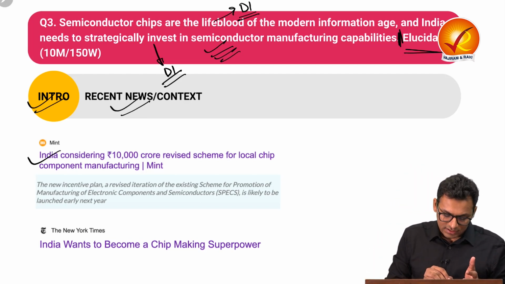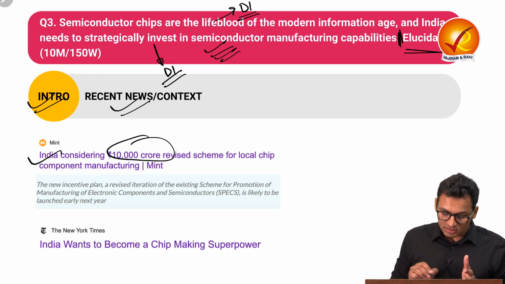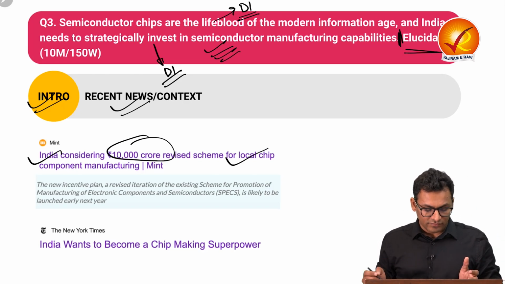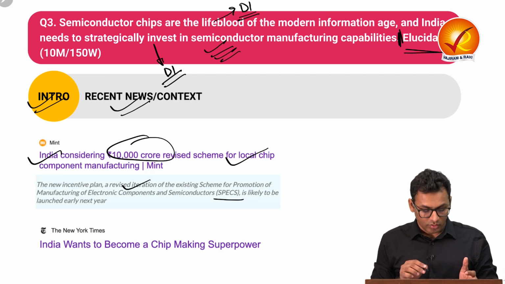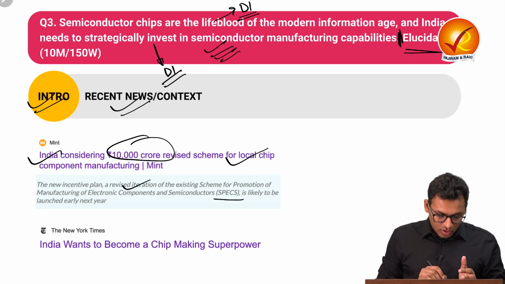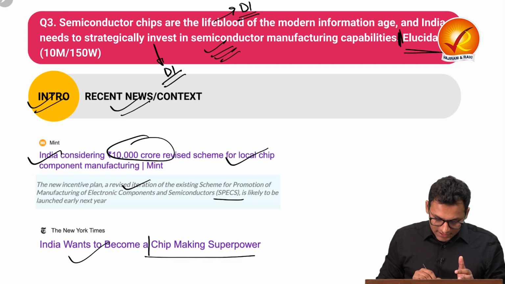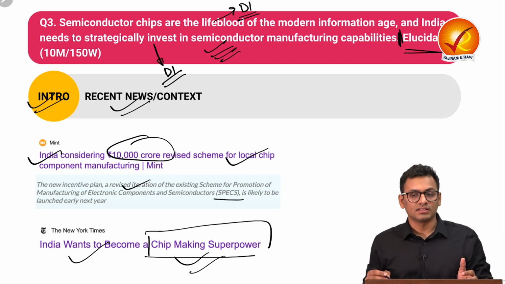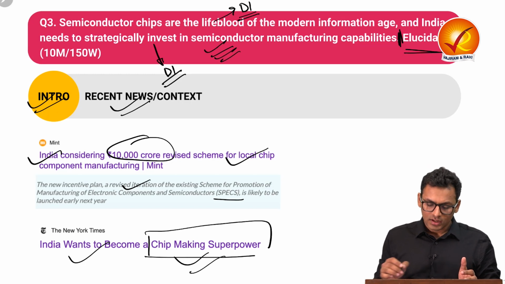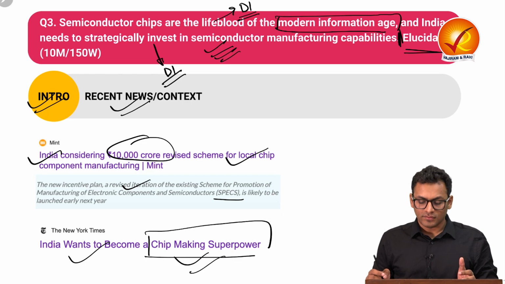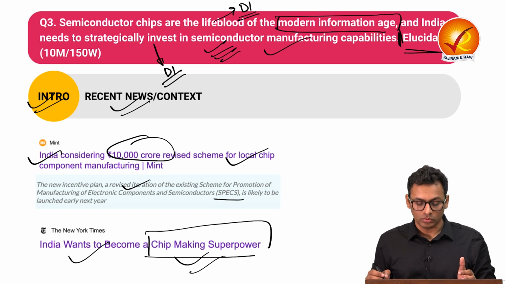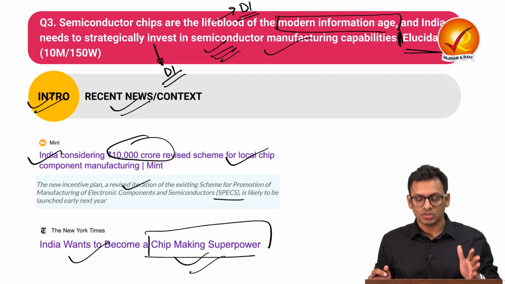You can talk about how India is considering investing 10,000 crore for local chip manufacturing. You can talk about that it is also revising its existing scheme for promotion of manufacturing of electronic components and semiconductors. You can also talk about how India wants to become a chip making superpower. This is with respect to the reference that how India is making sure that it is leading the manufacturing capabilities for modern information age, and how semiconductor manufacturing industry plays a crucial role. So that is something in the introduction you can talk about.